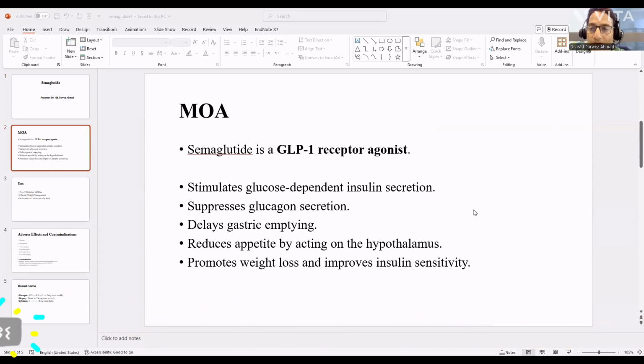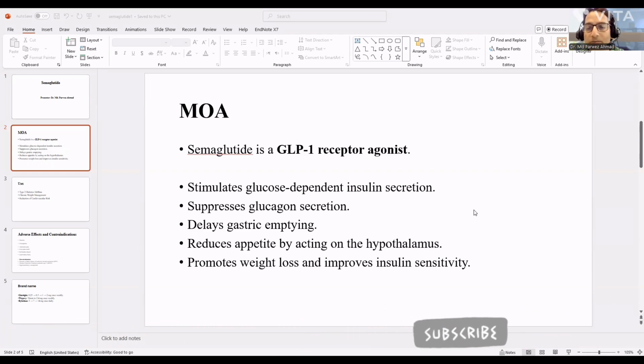Semaglutide activates the GLP-1 receptor. GLP-1 receptor means glucagon-like peptide 1 receptor. It is present in the brain, pancreas, gastrointestinal tract, kidney, and heart. Once the GLP-1 receptor is activated, especially in the pancreas, it stimulates glucose-dependent insulin secretion.